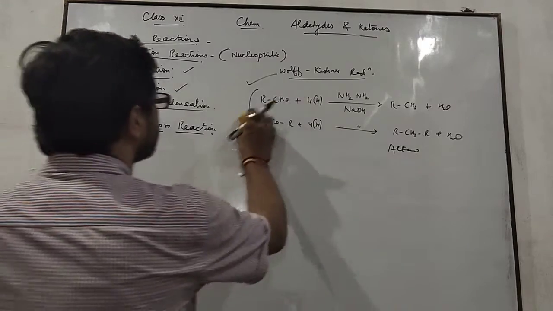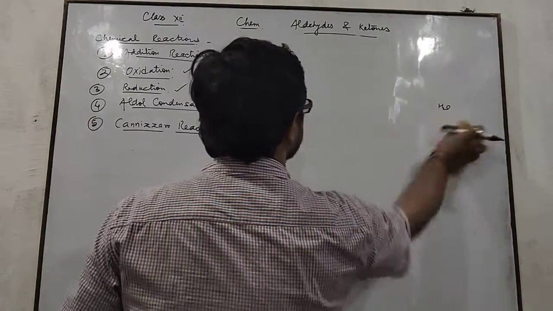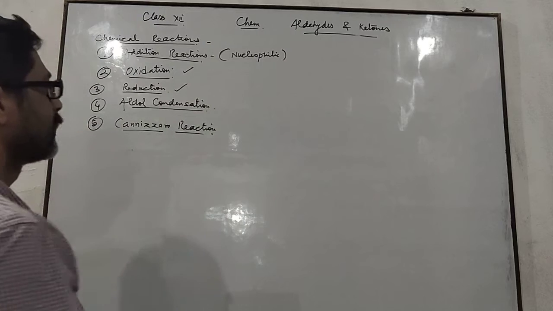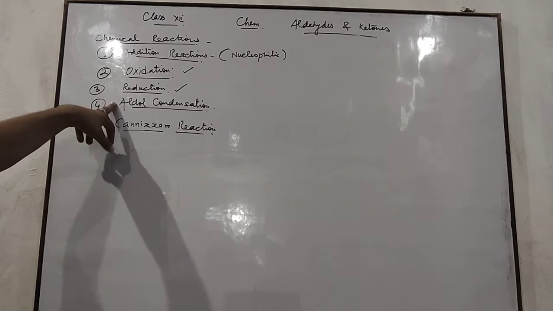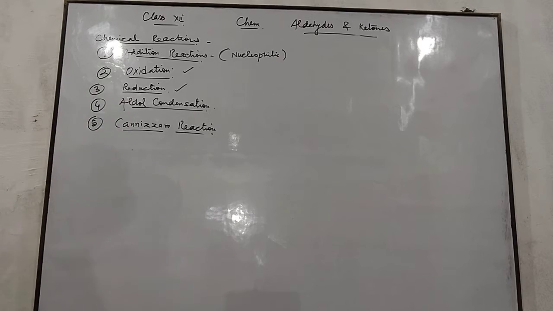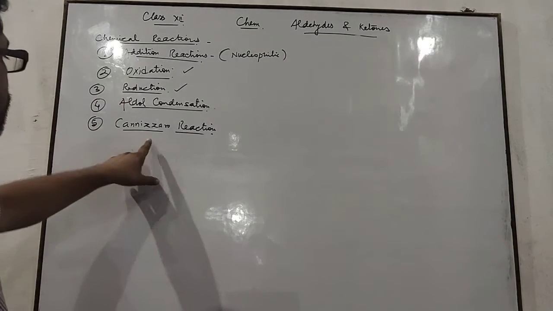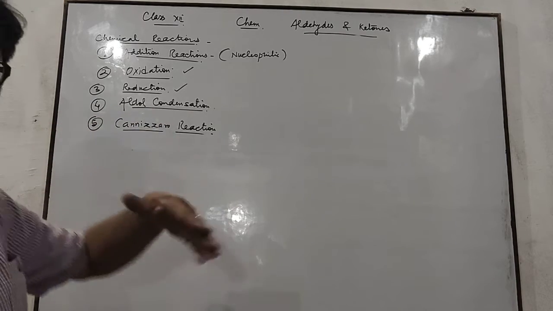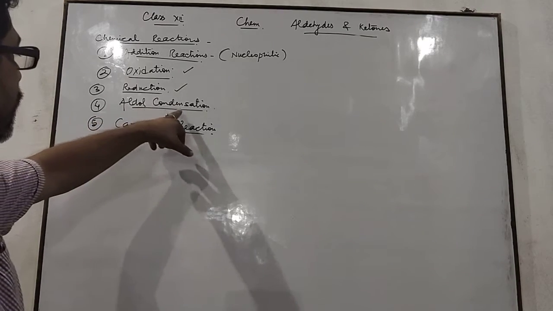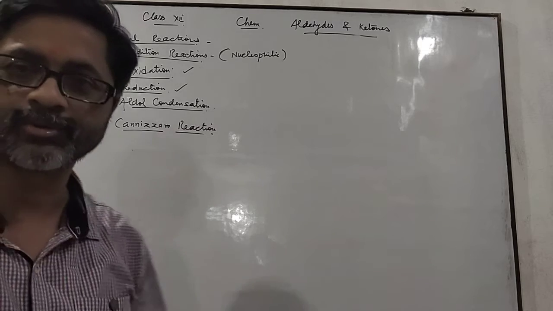Okay. Now come to two special reactions which are shown only by some aldehydes and some ketones. This one is aldol condensation and this one is Cannizzaro reaction. Okay. Later in my next lecture, I will discuss this aldol condensation and Cannizzaro reaction. Okay. Thank you.